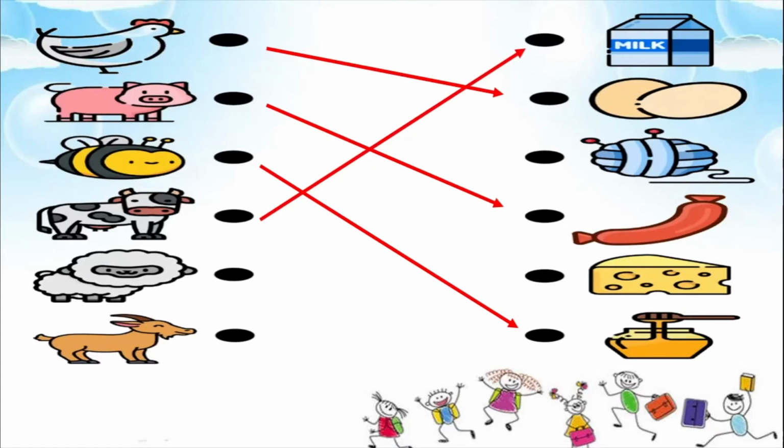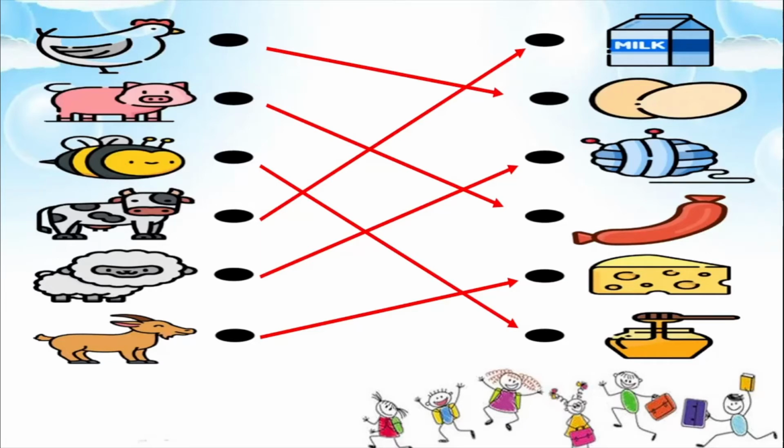Then the sheep. Below the cow you can see the sheep with lots of wool on it. So the sheep gives us wool, and we use this wool in order to make threads of wool, and with those threads of wool we make sweaters, shawls, blankets, etc., which protect us from the cold. And finally we have the goat. Now the goat also gives us milk, and with this milk again we make different things like cheese, butter, etc. Okay, so these are some common animals which we see around our house and the things that we get from them. So most of these things we can eat.